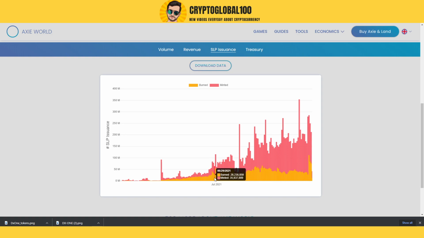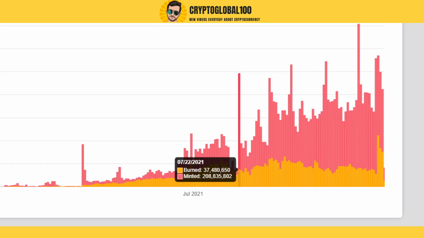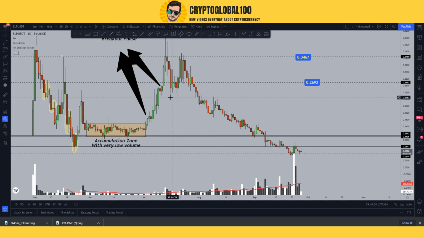And when the price started to increase, you can call it a fake pump or whatever it is. The price, you can see here, continued to rise till this area on the 22nd of July, maybe.